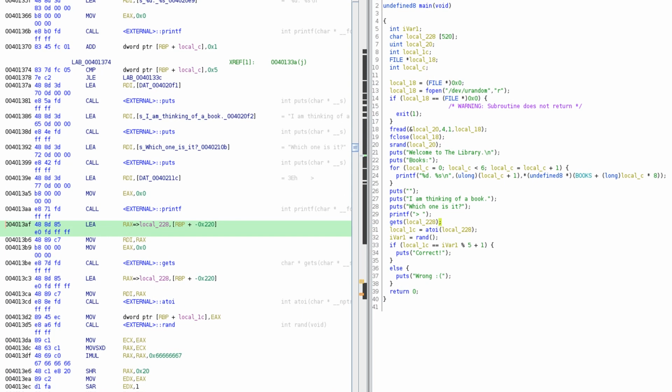So instead of entering a 1 or a 2 or a 3 or a 4, we could actually just overflow the buffer. But we don't have anywhere to jump to, right? We don't have a win function here. We've got no function which is going to just read the flag for us. So we want to try and get a shell instead.